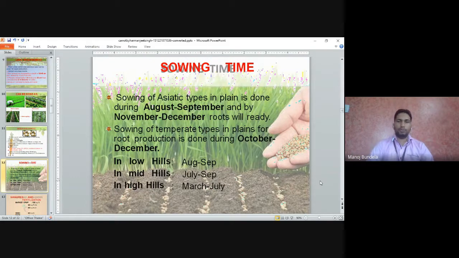Sowing time. The sowing of Asiatic carrot in plains is done in August to September, and by November to December the roots will be ready. Sowing of temperate type in plains for root production is done during October to December. In lower hills, the time of sowing is August to September. In mid-hills, July to September. In high hills, March to July. These are the different times of sowing.